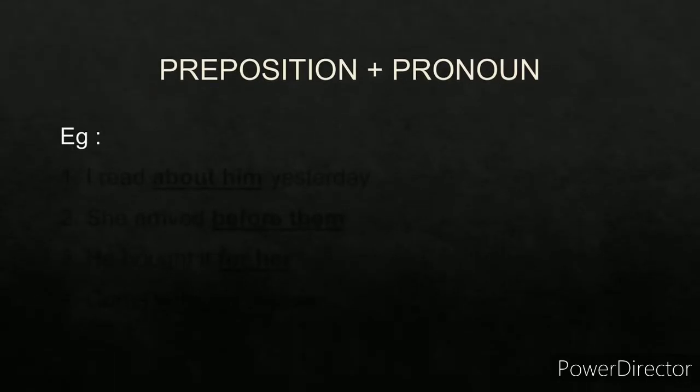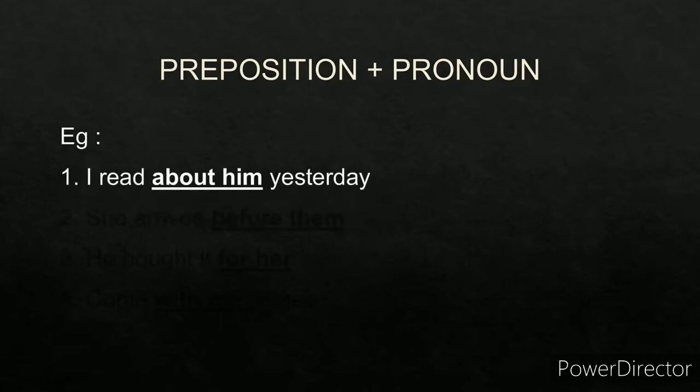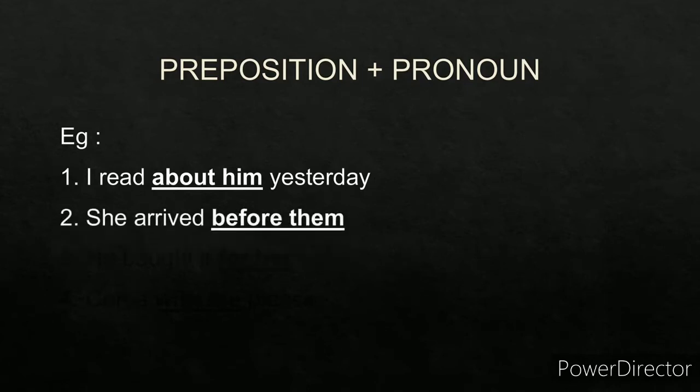Now let's see preposition plus object as a pronoun. I read about him yesterday. About is the preposition, him is the object acting as a pronoun. So about him becomes a prepositional phrase. She arrived before them. Before is the preposition, them is the object acting as a pronoun. So before them becomes a prepositional phrase.